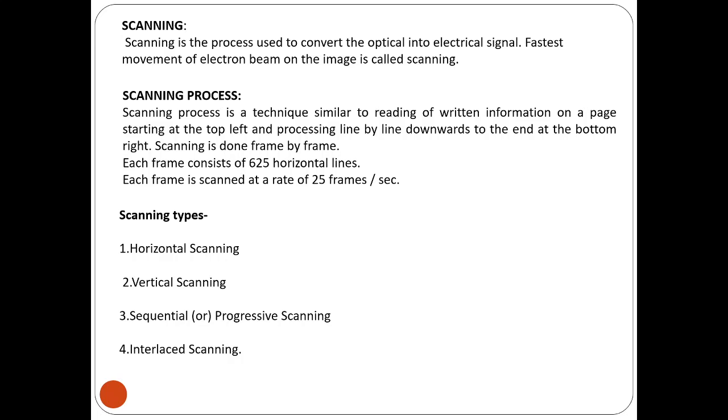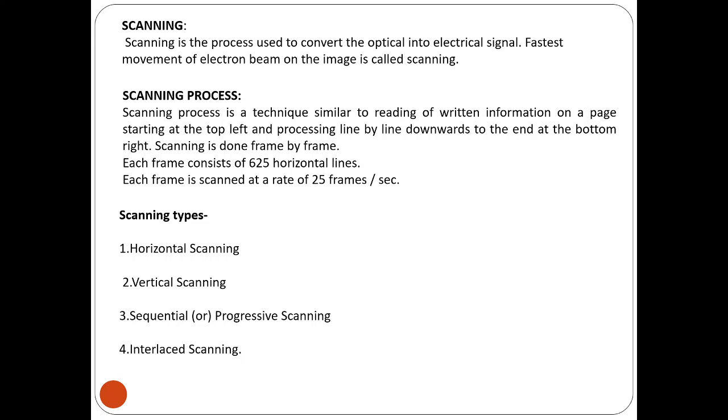Whenever you are reading a page, we start from the top left point and end at the bottom right. Scanning is done like this, and as we turn the page when we end one page, the scanning is done frame by frame: first one frame, then the second frame, and so on.